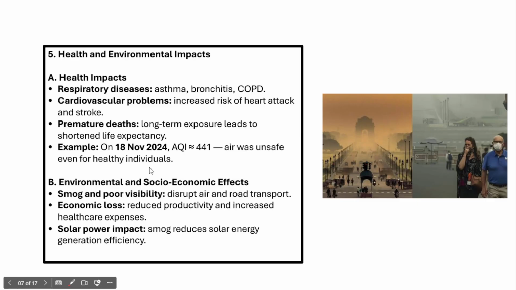And in fact, long-term exposure leads to shortened life expectancy of people who are living in cities like Delhi. It is expected that people living in Delhi would have a life expectancy less than 5 years below that of the average Indian citizen. So this is primarily because of the higher levels of air pollution that the people of Delhi have been experiencing. For example, on 18th November 2024, the Air Quality Index noted that Delhi had a score of 441. So in fact, the air was unsafe even for healthy individuals.